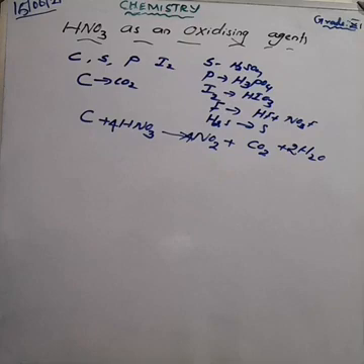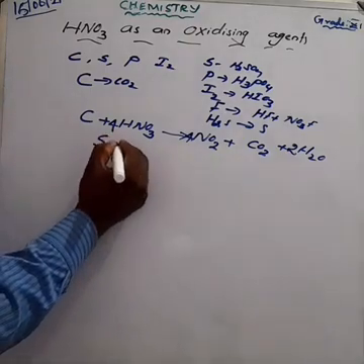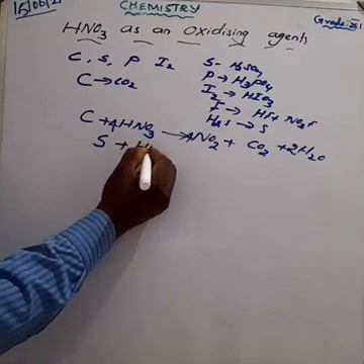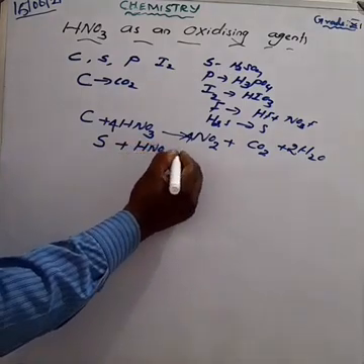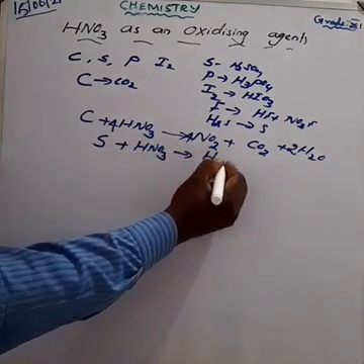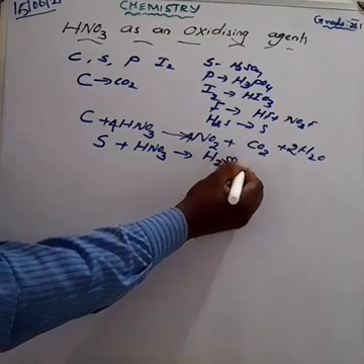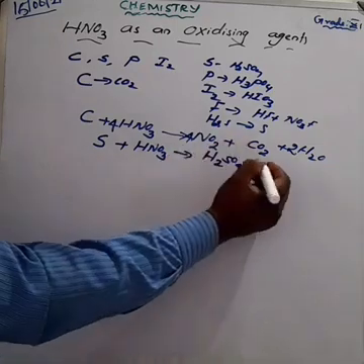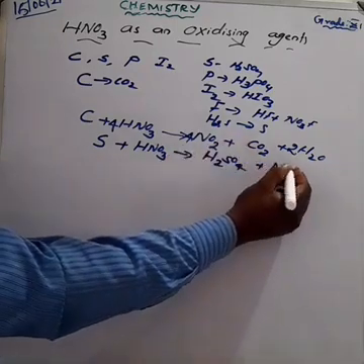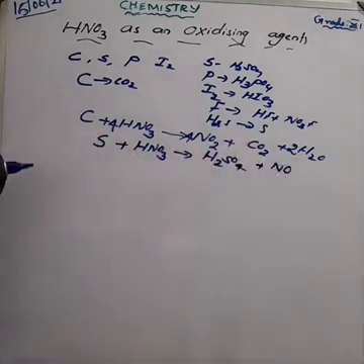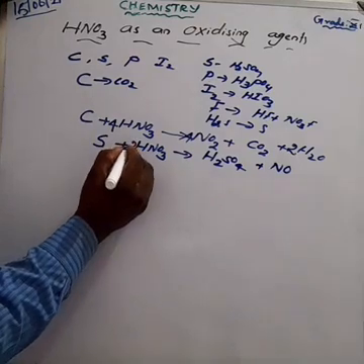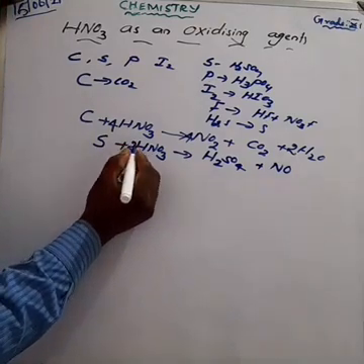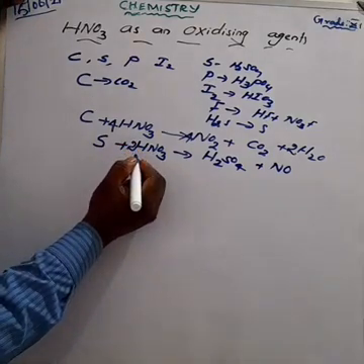Next one is the non-metal sulfur. Sulfur is oxidized by nitric acid, that is HNO3. We get sulfuric acid. What is the formula? H2SO4 plus nitric oxide, that is NO. Am I right? So how much hydrogen is there on the product side? 2 hydrogen, so make it 2 on the reactant side. So hydrogen is balanced. Sulfur is balanced.